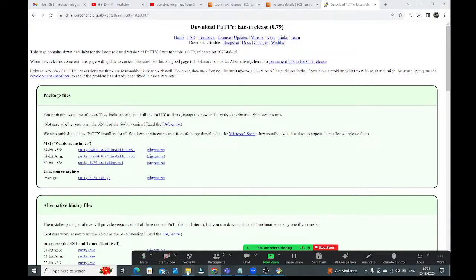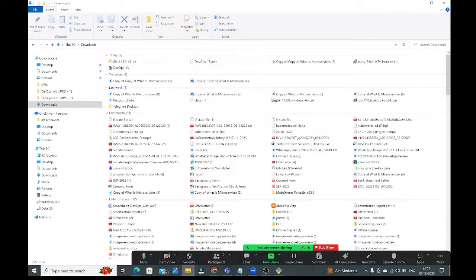Okay. Now go to the Downloads folder and check once. Is it created or not? Guys, see, this is DevOps 13. See, this is the PuTTY private key file. Earlier we had only the .pem file. Now you have this ppk file, the PuTTY private key file also. We have created this ppk file by using the PuTTYgen application. Once you have this, you can connect to the Linux virtual machine, guys.